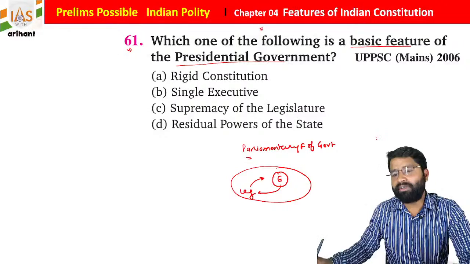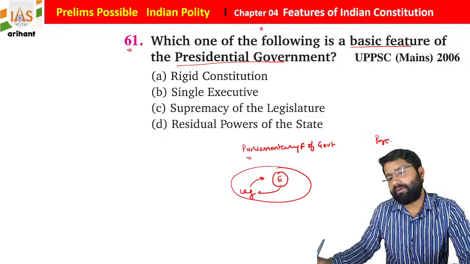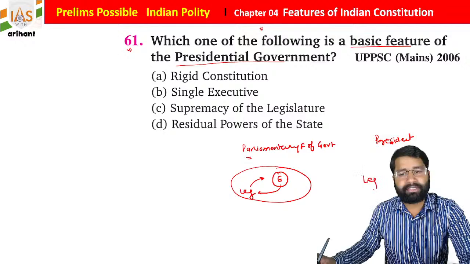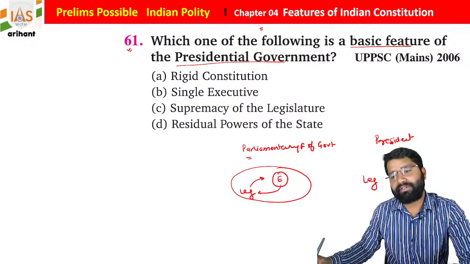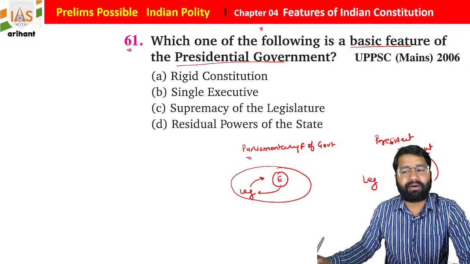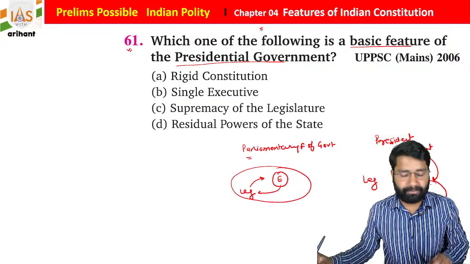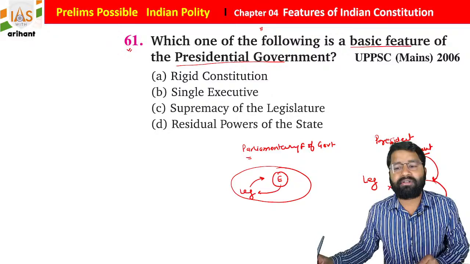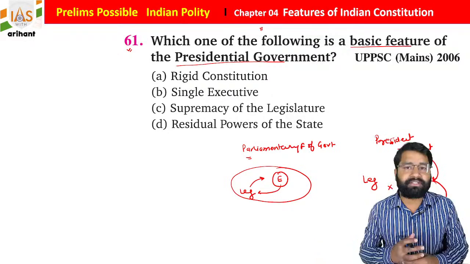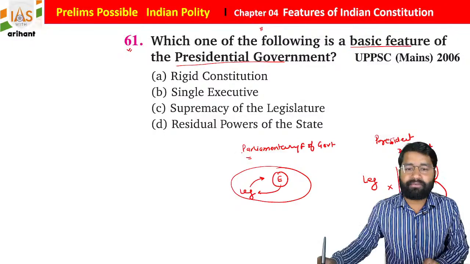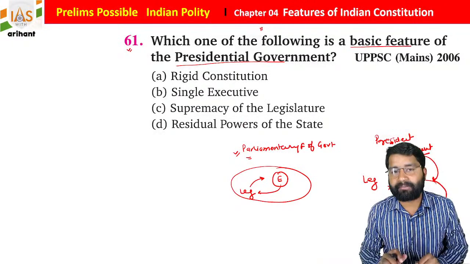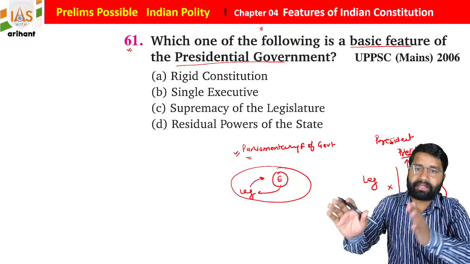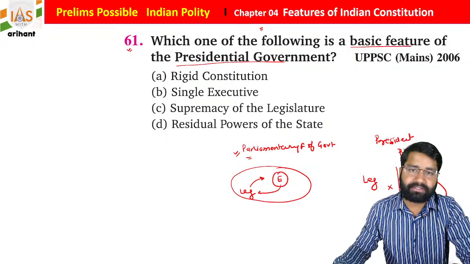But in the presidential form of government, students, there will be two different bodies. Legislative will be different, executive will be different. The executive will be headed by the president, and he has the power to create his own council, and this executive body must not be part of the legislature. But in India we follow the parliamentary form of government, where the executive is derived from the legislature, but in the USA the executive is not part of the legislature.